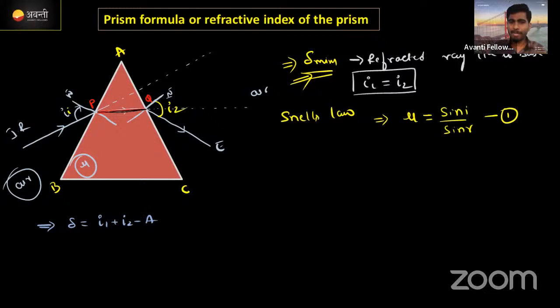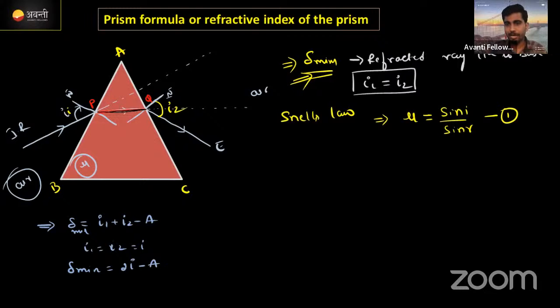For the minimum deviation condition क्या है? I1 is equal to I2. Correct now? For minimum deviation, I1 is equal to I2. If you substitute the I1 value and I2 as I, we can write this as I itself, no problem. Then delta minimum will become I plus I, which is nothing but 2I minus A. Here we need to find out the value of I.